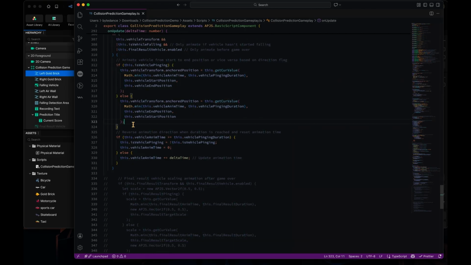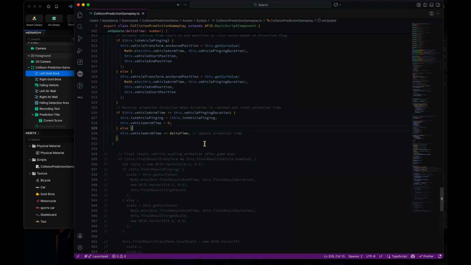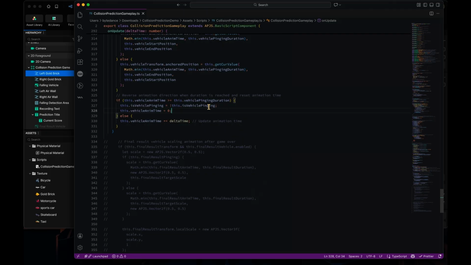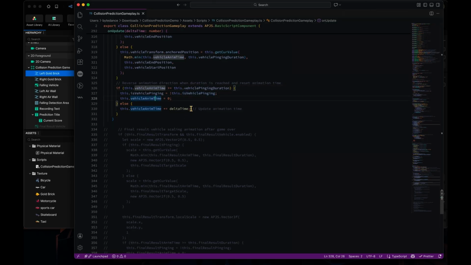Okay, and if it reached the end of the animation, there are kind of two cases. One is when it's bigger than the pinging duration, because we have to fix the duration to go from left to right. When it goes above the duration, we can have this toggled to the other side, the pinging is false, and then reset the time.